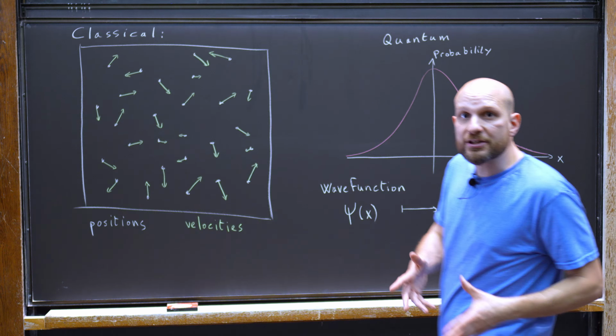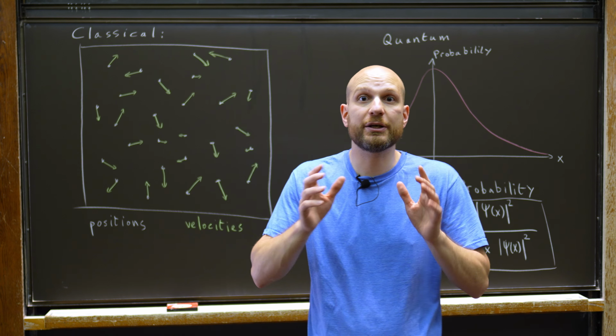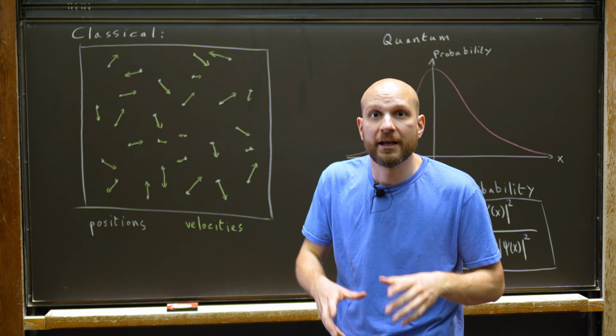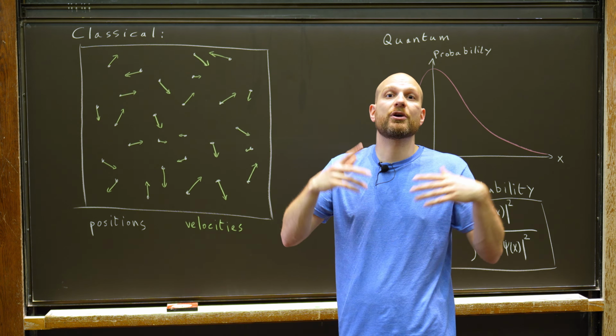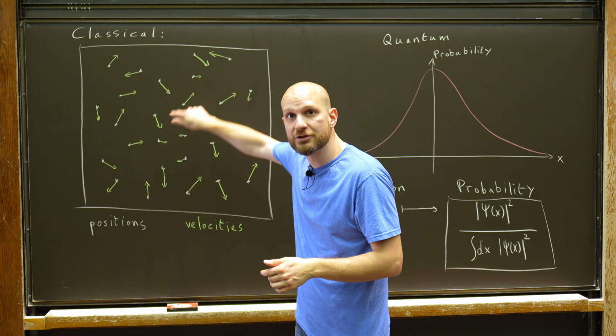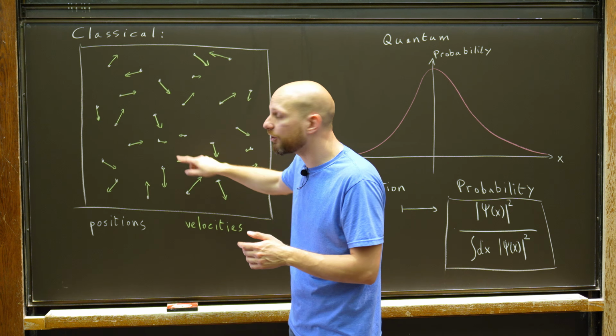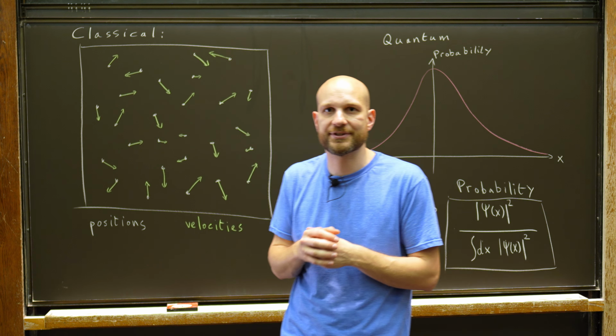So let's start by talking about some elements of the standard formulation of quantum mechanics that we need in order to understand the measurement problem. And let's start with a reminder. If I have a classical system of particles and I want to tell you what the state of the system is, I will tell you the positions for each of these particles along with all of their velocities. That determines the state of a classical system.